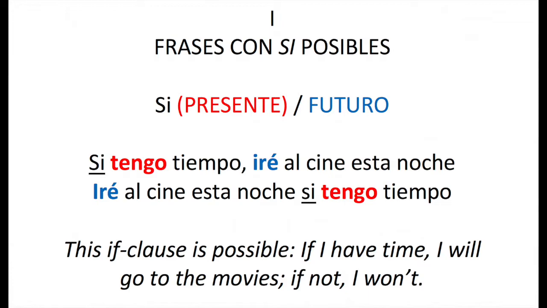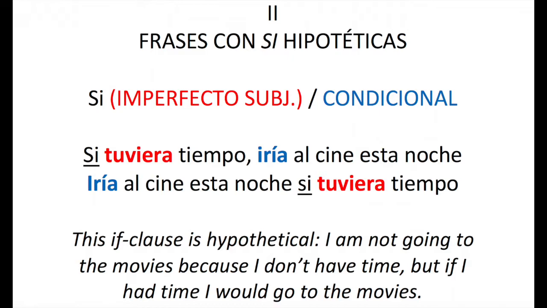Let's now look at the second kind of phrase with if, the second kind of frase con sí. Las frases con sí hipotéticas, the hypothetical ones. In this kind, the part that is introduced by sí uses the verb in the imperfect subjunctive.